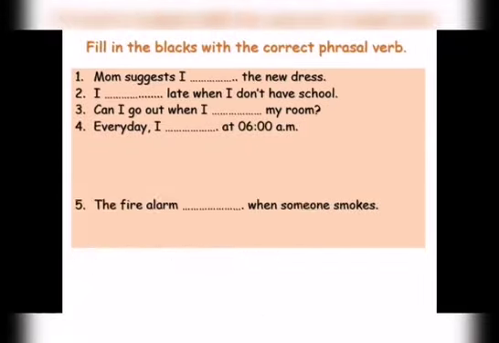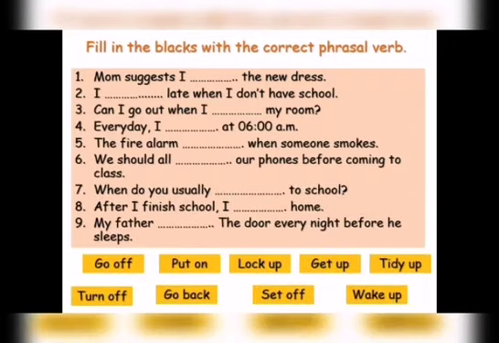We have 9 sentences. Mom suggests I put on the new dress. I wake up late when I don't have school. Can I go out when I tidy up my room? Every day I get up at 6 a.m. The fire alarm goes off when someone smokes.